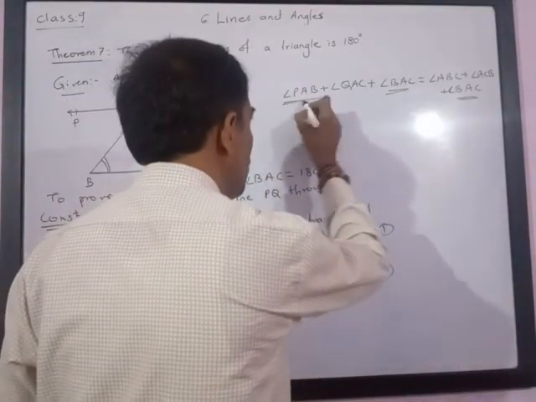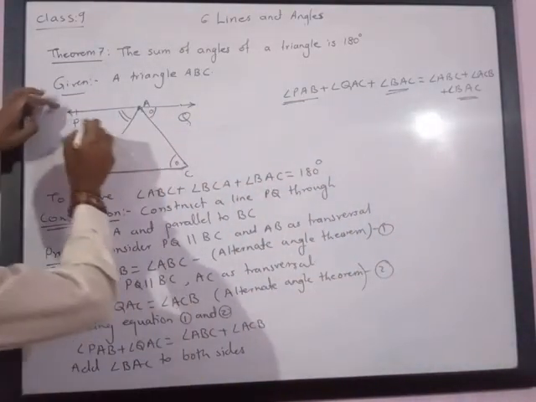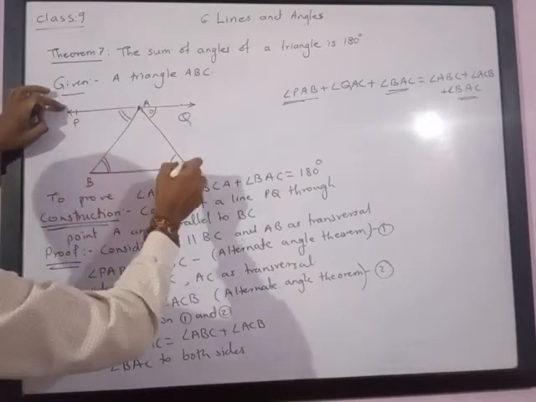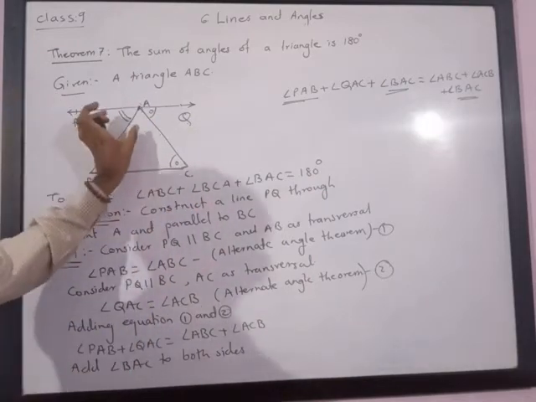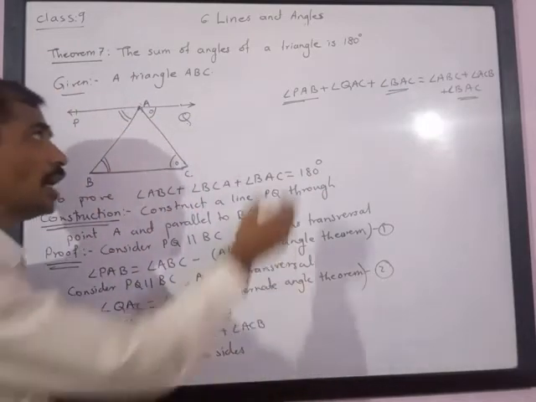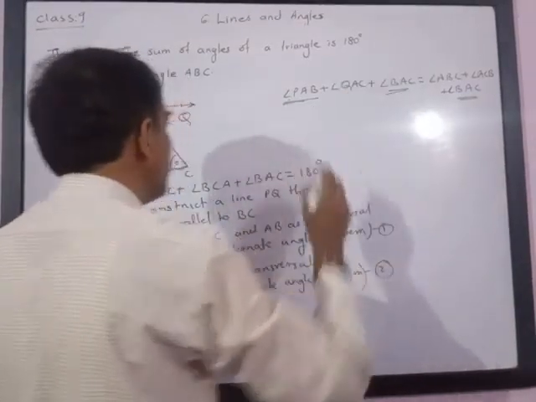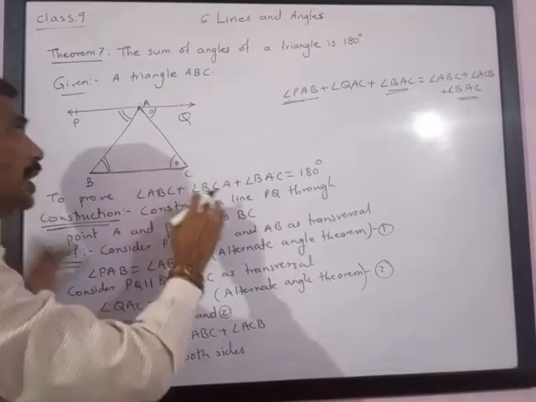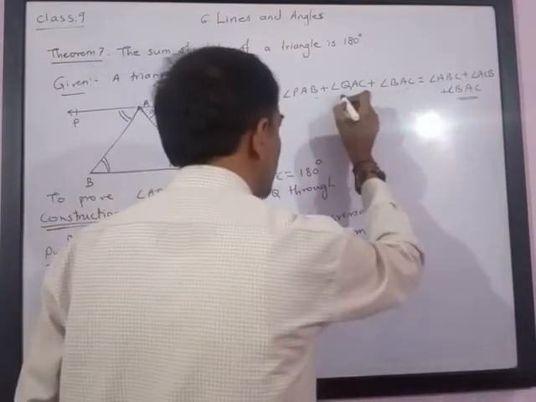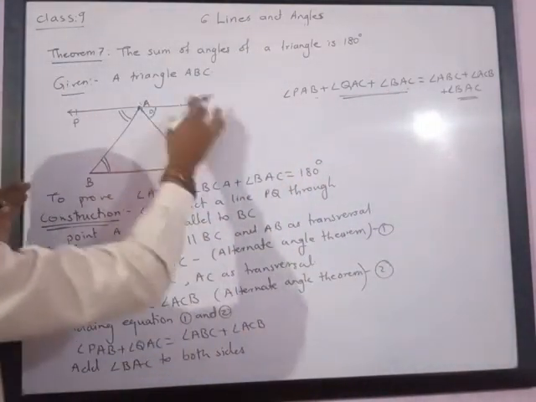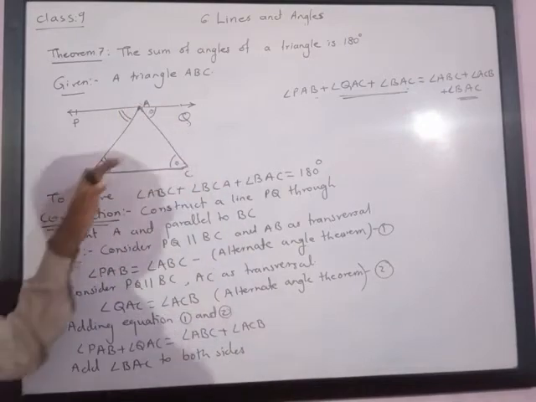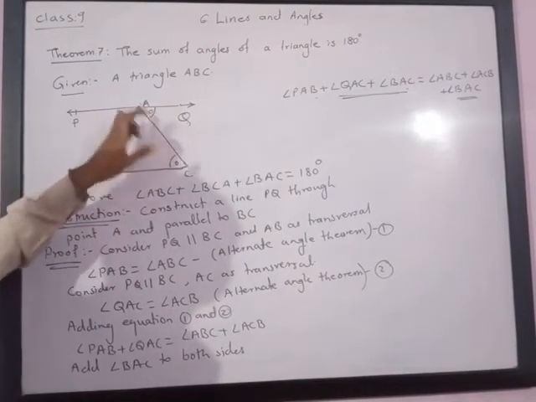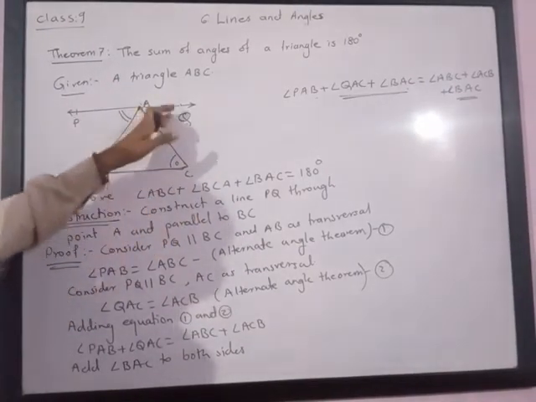PAB plus BAC can be added because they are adjacent angles, and QAC plus BAC can also be added. They have one common arm, so these two angles can be added.